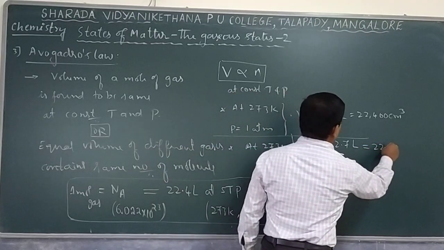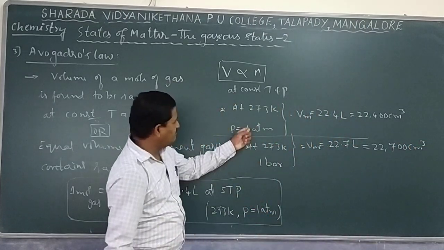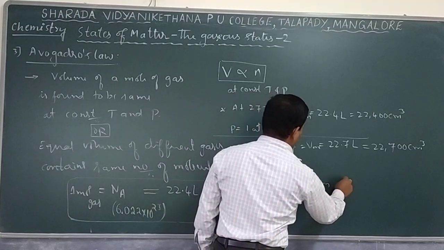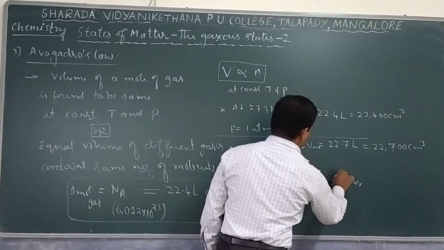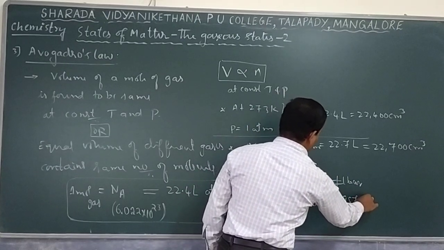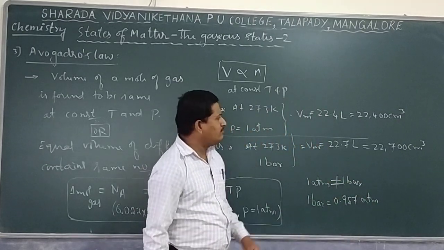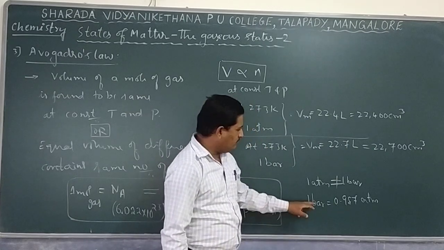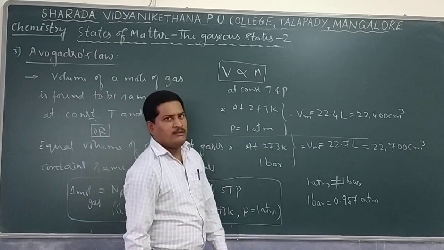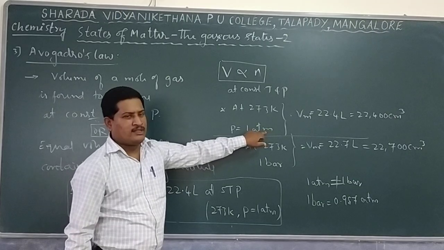But if the pressure is 1 bar, not 1 atmosphere, then its value is 22.7 liter, or we can say 22,700 centimeter cube. Remember, 1 atmospheric pressure and 1 bar pressure are not equal. Clear? It is observed that 1 bar pressure is 0.987 atmospheric pressure. If 1 atmospheric pressure and 1 bar pressure were the same, then this volume would be the same. But they are not the same. That is why that marginal difference is observed. But for all practical calculation purposes, we go with 1 atmospheric pressure rather than bar pressure.